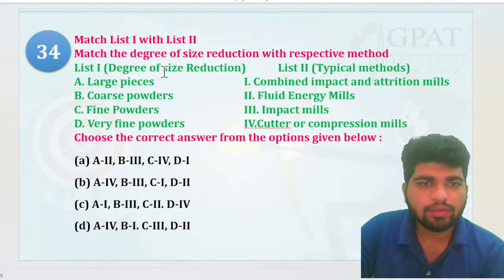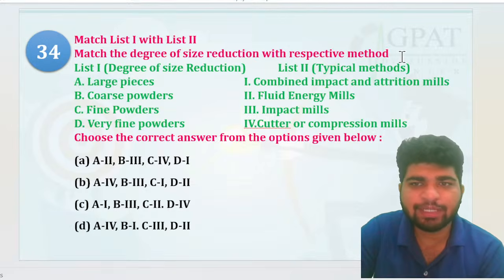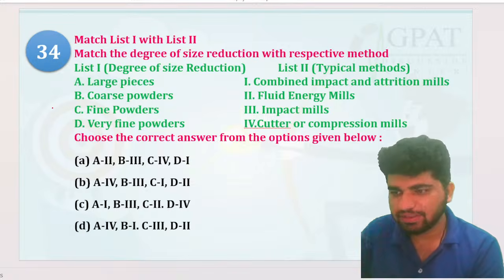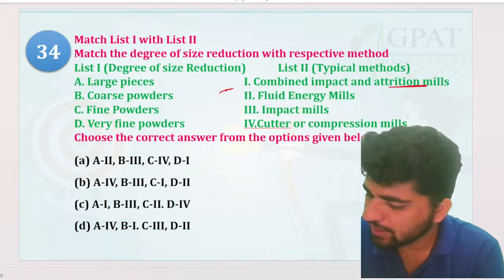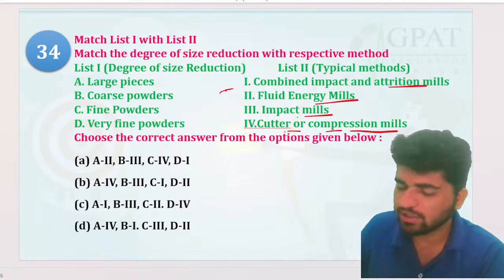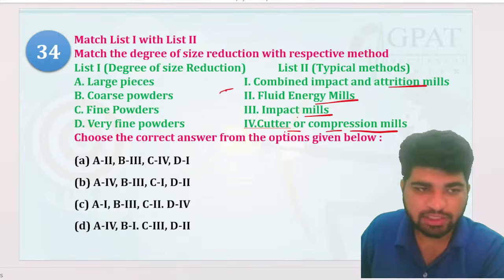Now this one. Okay, large pieces, coarse powders, fine powders, very fine powders. Match the degree of size reduction with respective methods. Large pieces, coarse powders, fine powders, very fine powders. है ना. Combined impact and attrition mills, fluid energy mills, impact mills, cutter or compression mills. Which are these?